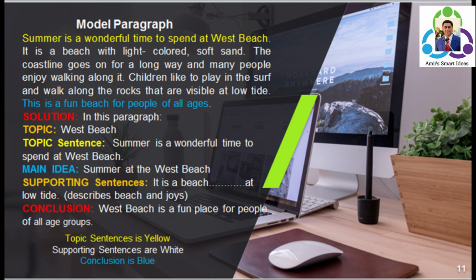So, very easily going through the paragraph structure, we see that we can draw three boxes as I have already quoted. Number one is the topic sentence with the main idea, number two is the body with supporting sentences, and number three is the conclusion with the last or summing up sentence. So the topic sentence is in yellow color, the supporting sentences are in white, and the conclusion is in blue color. I hope that you have easily got this concept. You can read it many times and focus on it, and with practice you can find these three very easily.